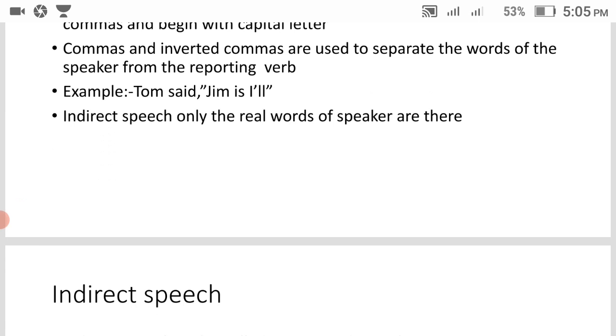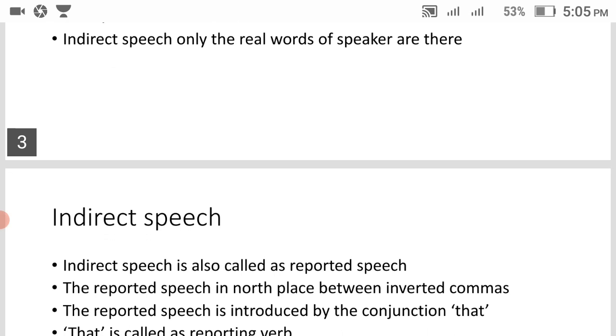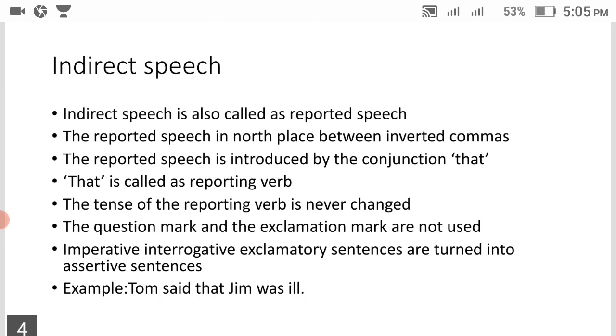Because there is no change in the speaker's words. Tom said Jim is ill means exactly Tom said that Jim is ill. They are not changing that sentence. Now let us go to the next slide.